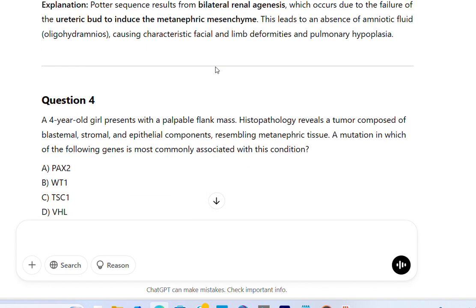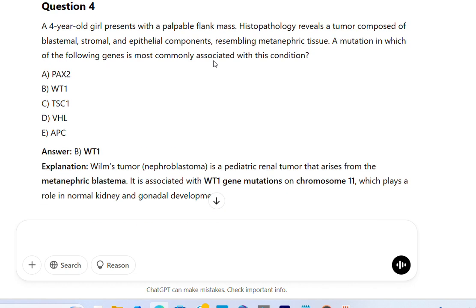Histopathology reveals a tumor composed of blastemal, stromal, and epithelial components resembling metanephric tissue. A mutation in which of the following genes is most commonly associated with this condition? A. PAX2, B. WT1, C. TSC1, D. VHL, E. APC. Answer B.